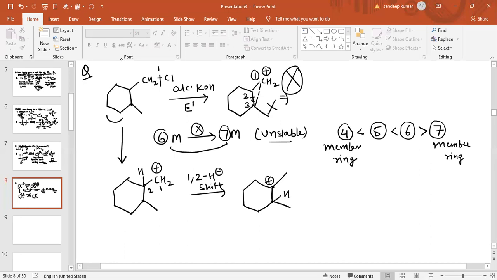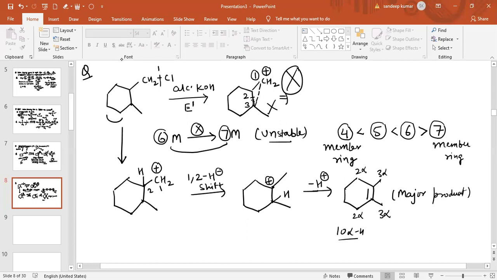Now there is hydrogen, so simply remove the hydrogen. When hydrogen is removed, the product obtained will be this one. This is basically the product obtained, and this is the major product. Why? You can easily see 3 alpha hydrogens there, again 3 alpha hydrogens there, 2 alpha hydrogens there, 2 alpha hydrogens there. So how many? 3, 3, 6, total 10 alpha hydrogens are there. This is the major product.